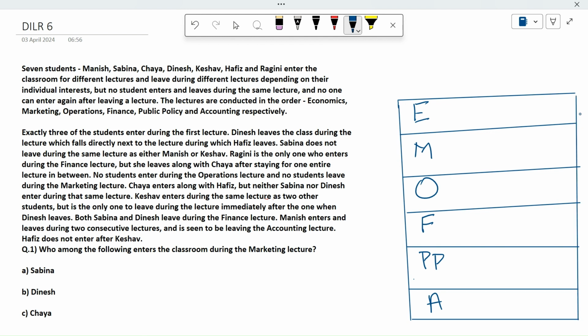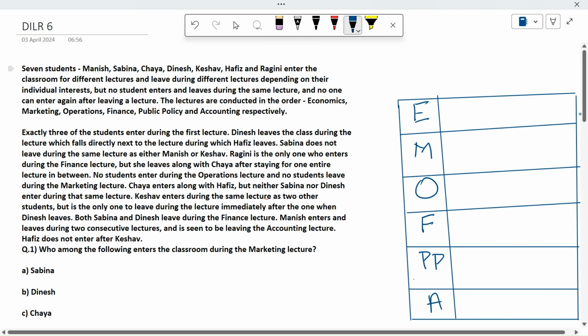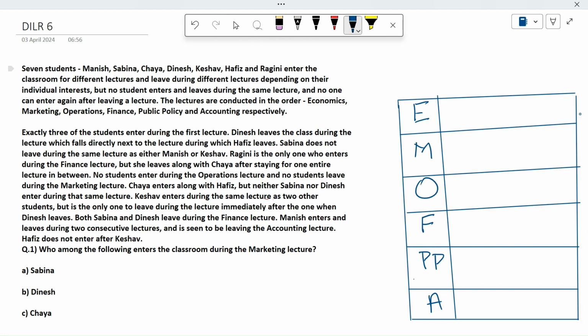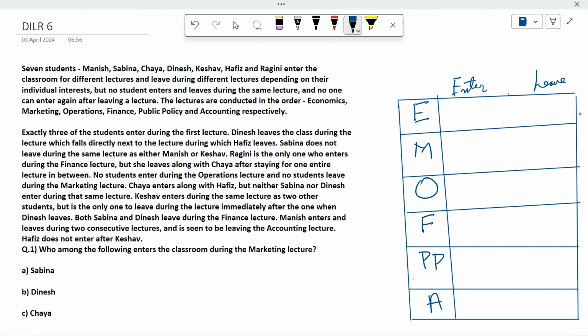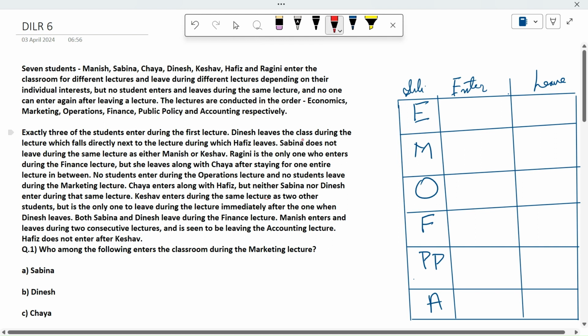Why am I trying to draw this table? Because from now you will have understood that there are subjects and some people enter and some people leave. Enter the classroom for different lectures and leave. So there will be questions on this only. So I am writing here enter, and here I am writing leave. My handwriting is not that good, but you try to do that. I hope everyone understands this. Nice. If you want, you can write subject also. Done.